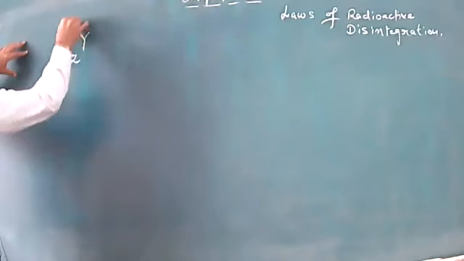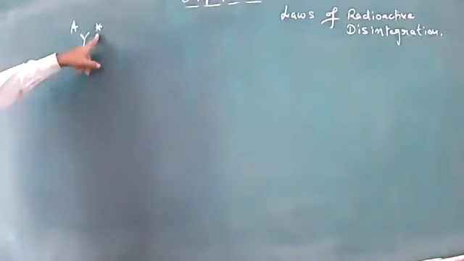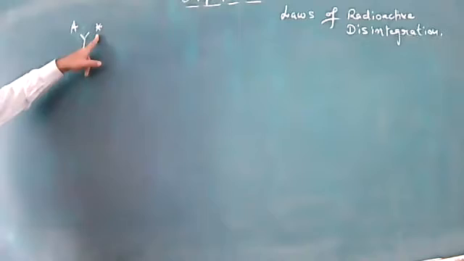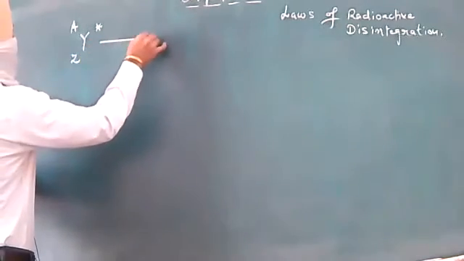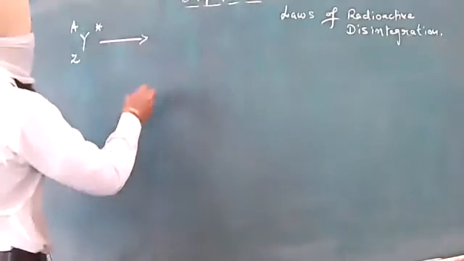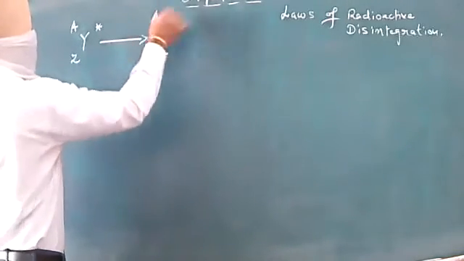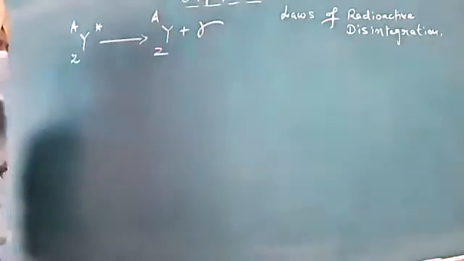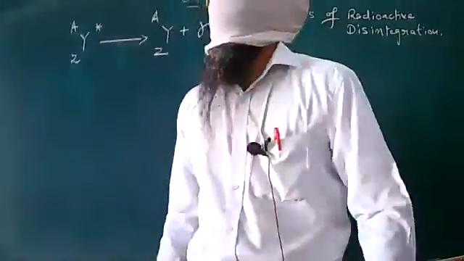Let it be YZA, and here we generally put the star. The star indicates the excited state. This extra energy available with the daughter nucleus will be given out in the form of a gamma ray, and such a reaction is called gamma emission.